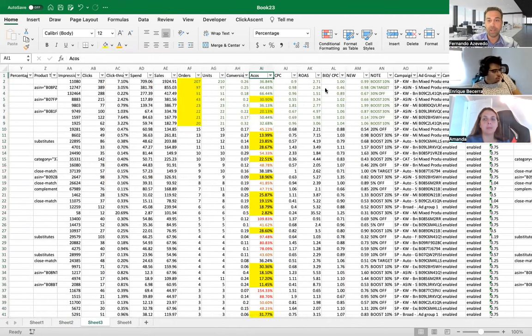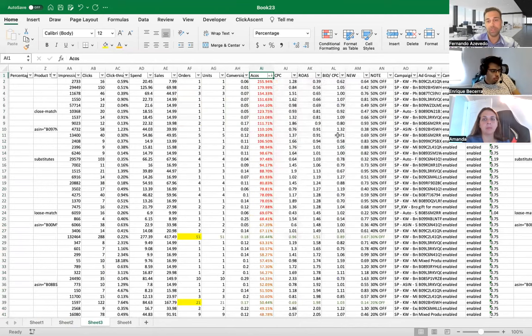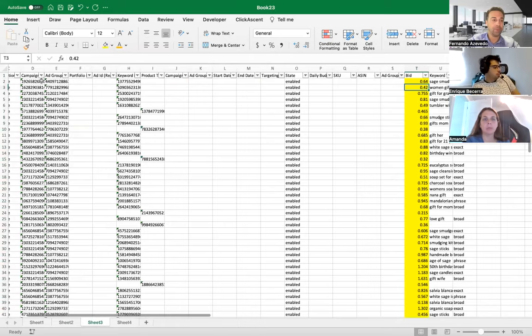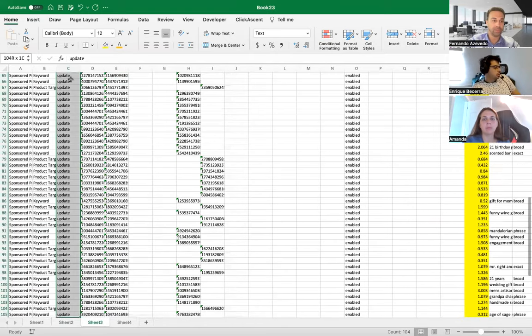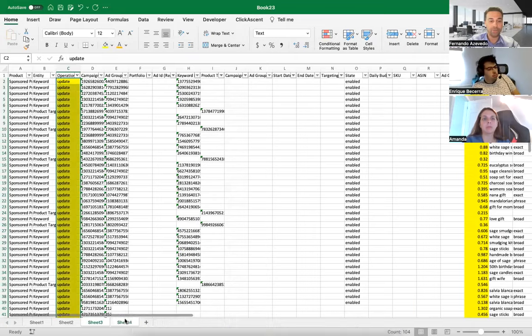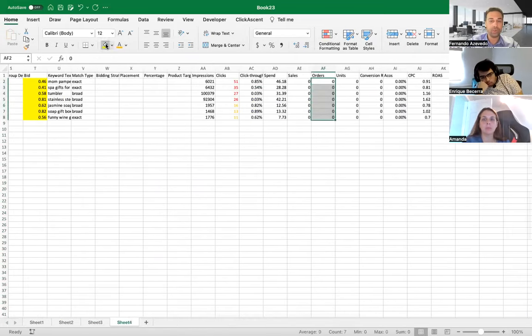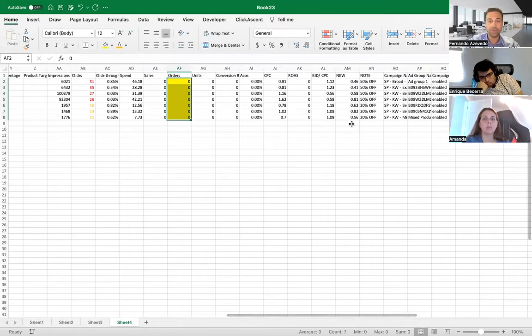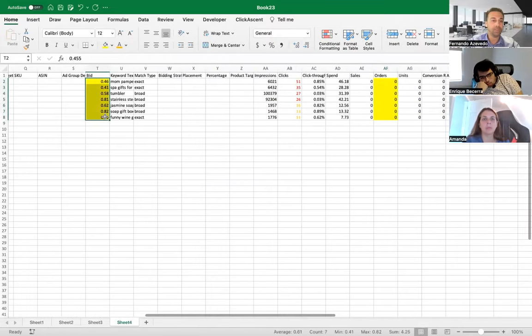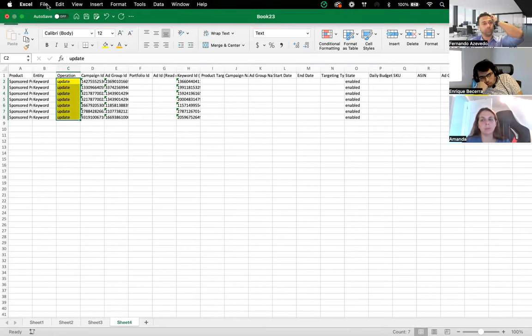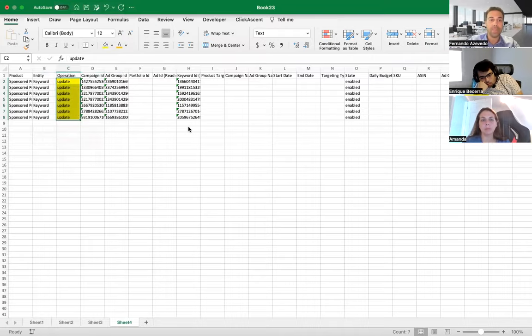So everything that had orders, I took care of trimming and boosting the targets. I copied my bids here, and I put the operation updates here. And on sheet 4, I had high clicks and no sales. So these are the ones that had no orders. I calculated new bids for them, pasted them in the bid column, and also put the operation updates. I'm going to save this. And of course, you would do sponsor brand and sponsor display as well.